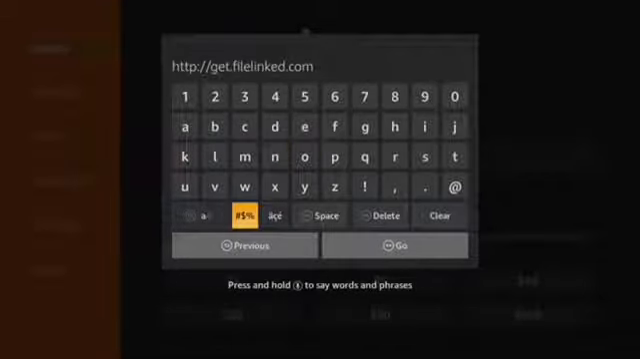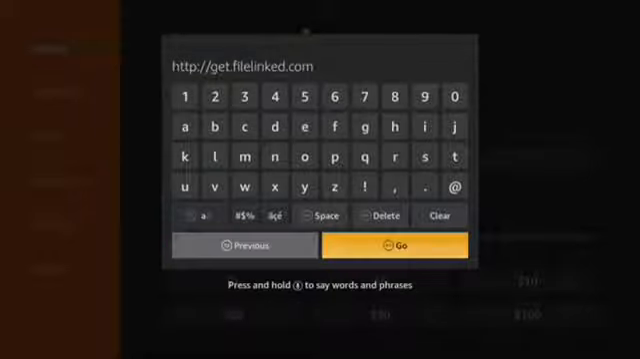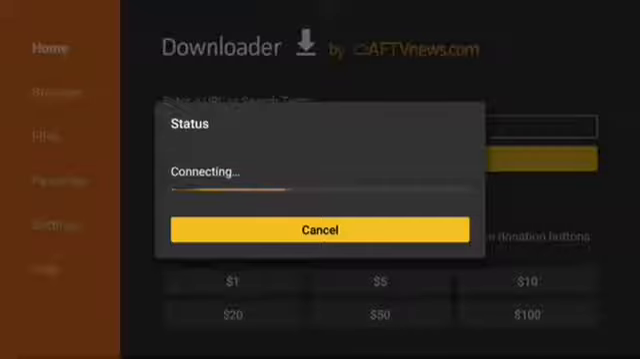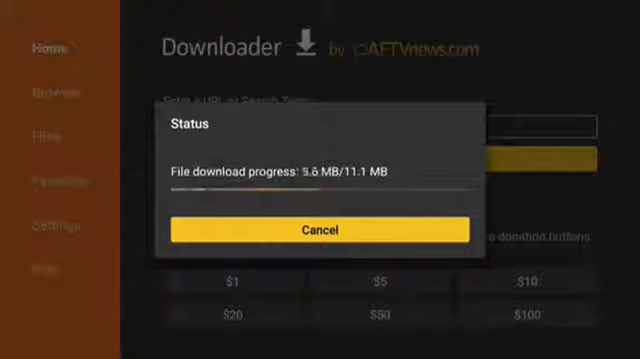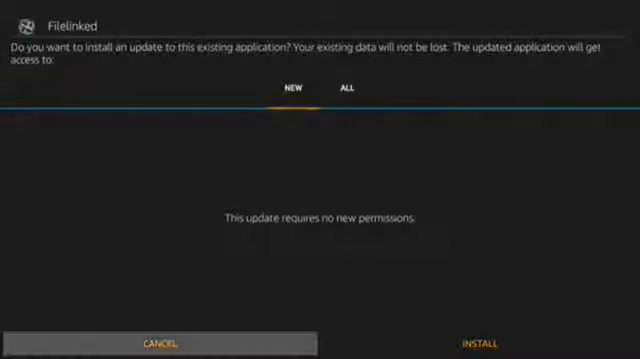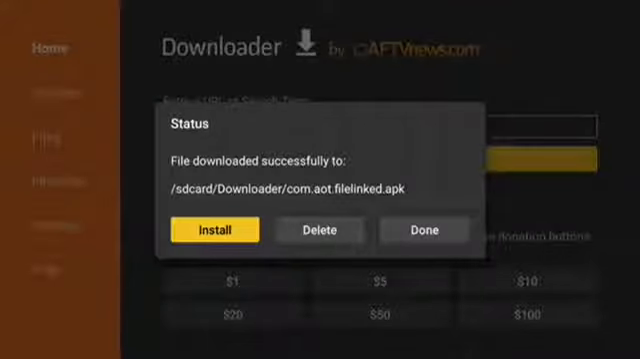Push Go. Go to Install. Push Done. After installing, delete file.